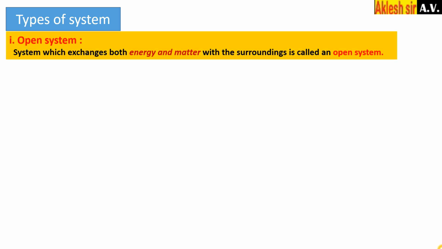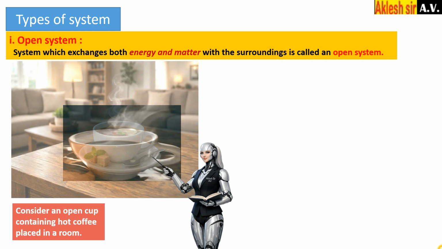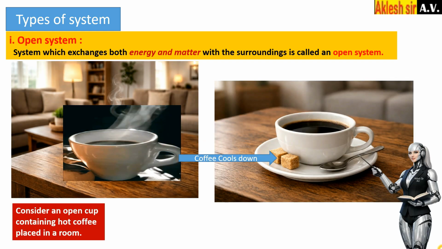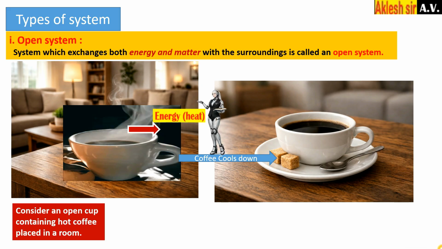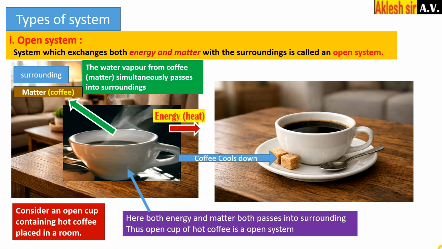Types of system. 1. Open system. A system which exchanges both energy and matter with the surroundings is called an open system. Consider an open cup containing hot coffee placed in a room. Coffee cools down, releasing heat, that is energy, to the surroundings, and the water vapor from coffee, that is matter, simultaneously passes into the surroundings. Here both energy and matter pass into the surroundings, thus an open cup of hot coffee is an open system.